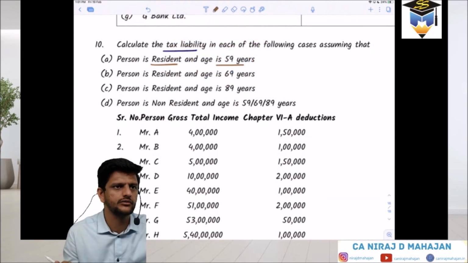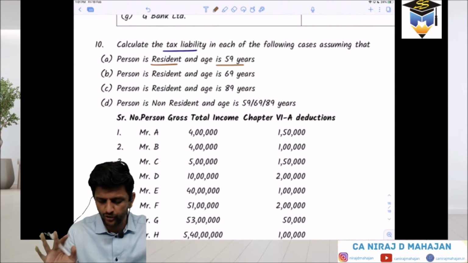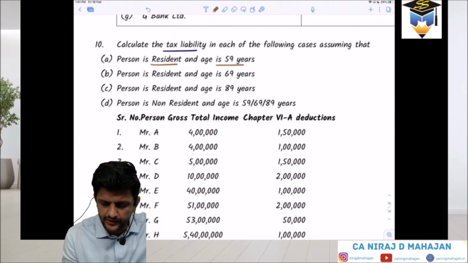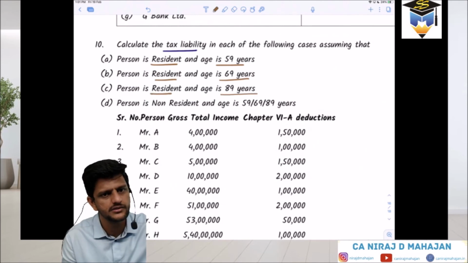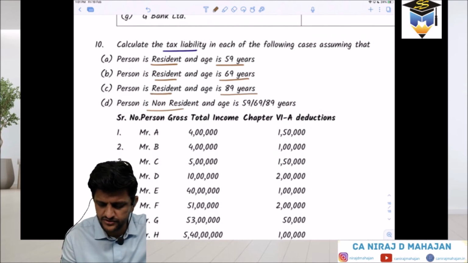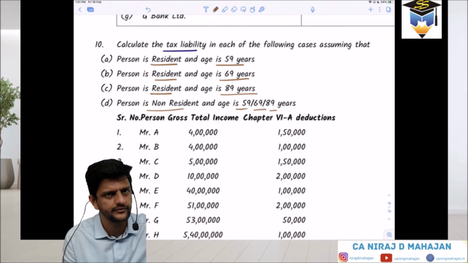This will take lots of pages now, so I'll later give you half of the things for homework. Don't worry. Resident and age 69 years. Resident and age 89 years. And non-resident and the age is 59, 69 or 89.